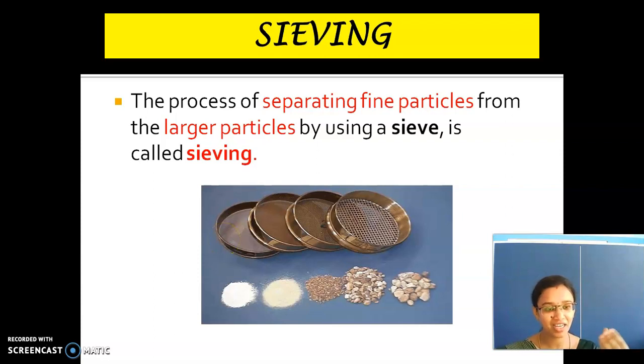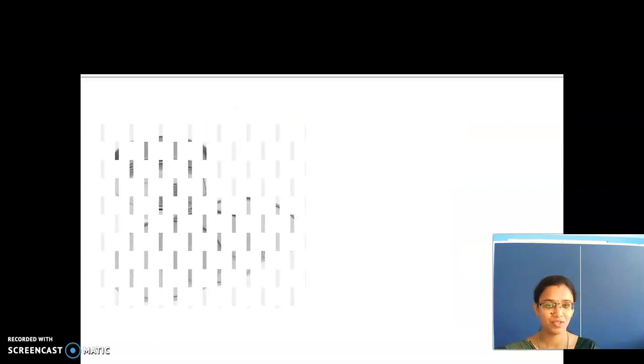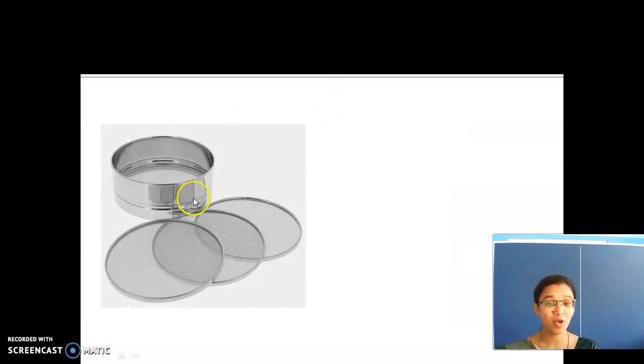The fine atta comes down and the large sized impurities, like sawdust, remain in that sieve itself. Next one, see here: we use one size sieve for rava and another size sieve for flour. So there are different types of holes.